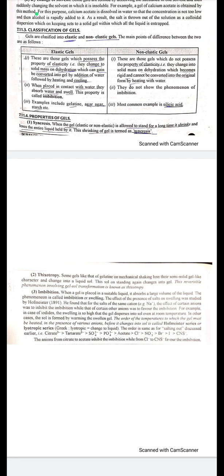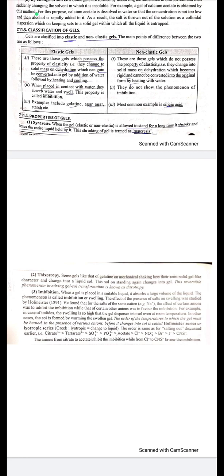He found that for salts of the same cation, the effect of a certain anion was to inhibit the imbibition, while that of certain other anions was to favor the imbibition. For example, in case of iodides, the swelling is so high that the gel disperses into sol even at room temperature. In other cases, the sol is formed by warming the swollen gel.